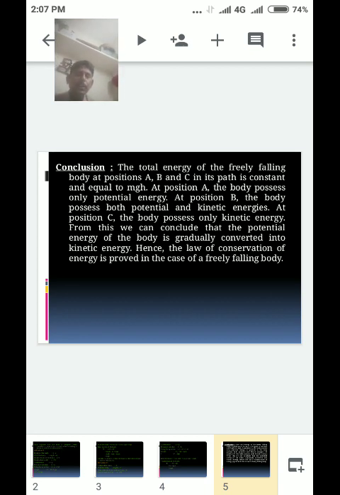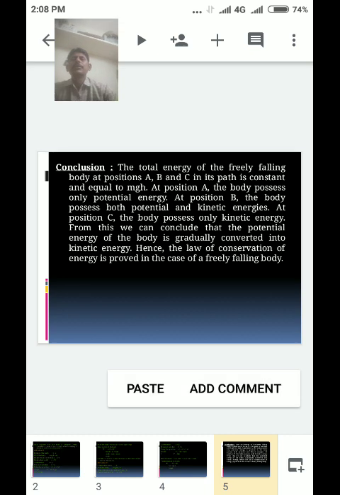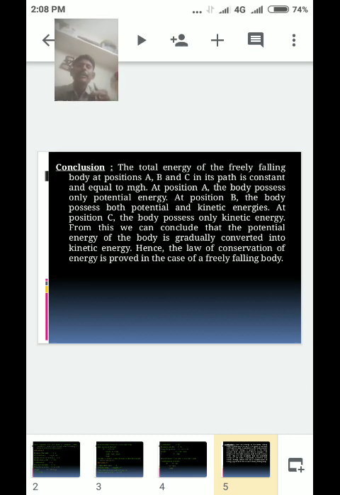And tomorrow I will discuss the topic verification of the law of conservation of energy in the case of a simple pendulum. Lab point of view, simple pendulum lab, lab purpose, already see simple pendulum. Okay, tomorrow we will discuss that topic, and this topic is very important.